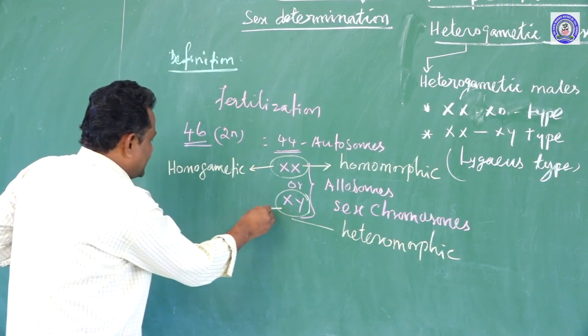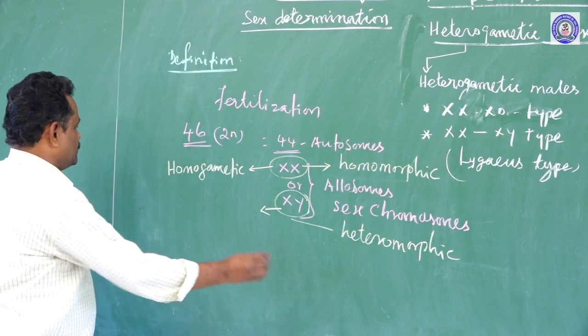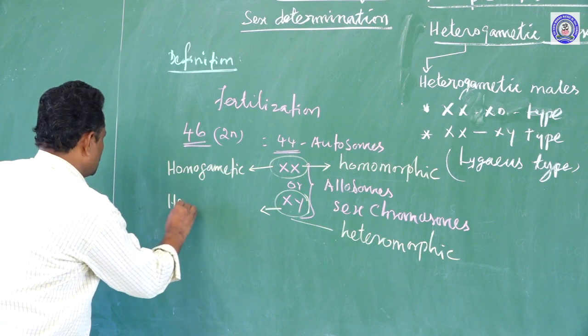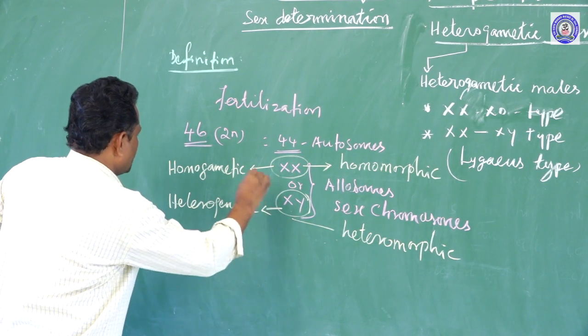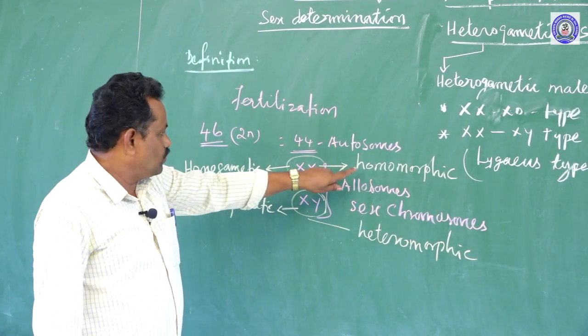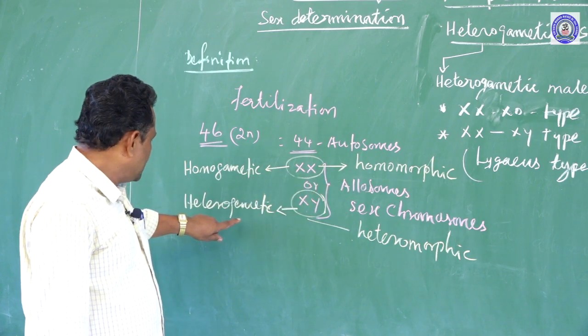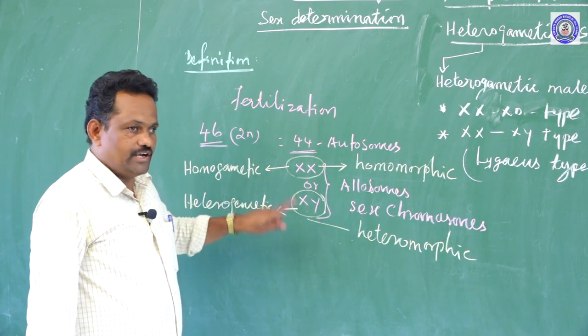So, the 2 different types of gametes are produced by one sex or one individual. This we called heterogametic, right. So, homogametic type is produced by the homomorphic individuals. Heterogametic type of gametes are produced by the heteromorphic individuals.